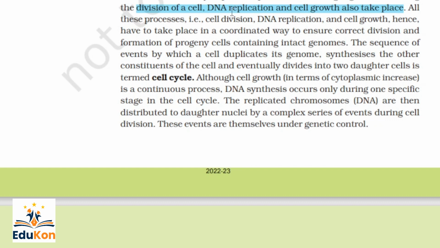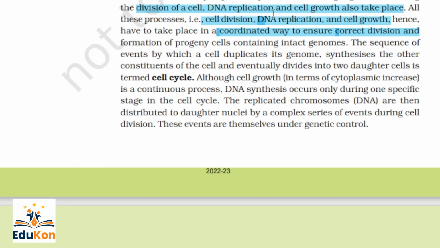So cell division is a very important process in all living organisms. During the division of the cell, DNA replication and cell growth also take place. All these processes, such as cell division, DNA replication and cell growth, hence have to take place in a coordinated way. It's a step-by-step way to ensure correct division and formation of progeny cells containing intact genomes.